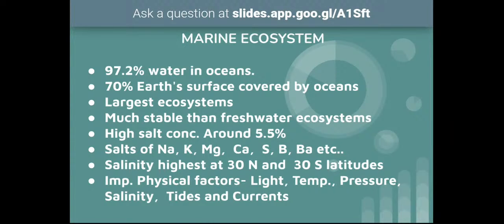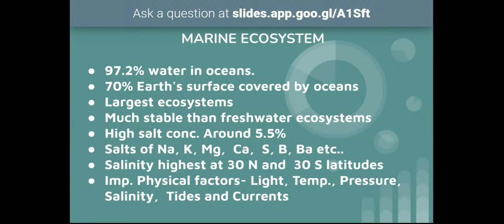And third one is estuarine water ecosystems. And in inland or freshwater ecosystems, there are 3 subclasses: lentic ecosystem, lotic ecosystem, and wetland ecosystem. We will discuss all these different types of natural ecosystems in detail.